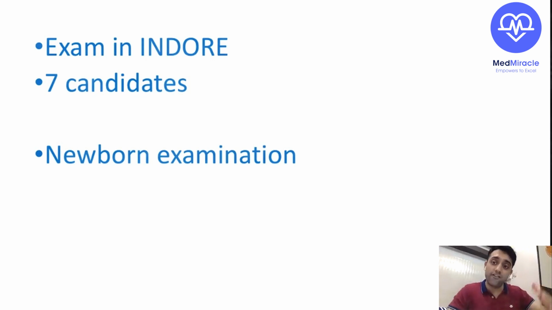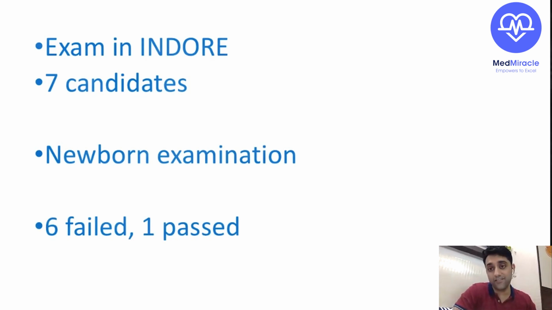So what result came after the exam? 6 failed and 1 passed. Out of these 7 candidates, 6 MD pediatrics candidates failed and only 1 passed. So the head of department got worried. He went to the examiner. He said, sir, these students are all very dedicated and very hardworking, top ranker students. So what was the problem? They could not clear. The external examiner said that he told all 7 students to examine a newborn and tell whatever abnormal findings they could find in this baby.